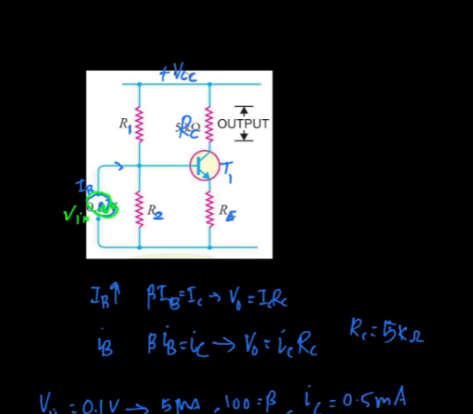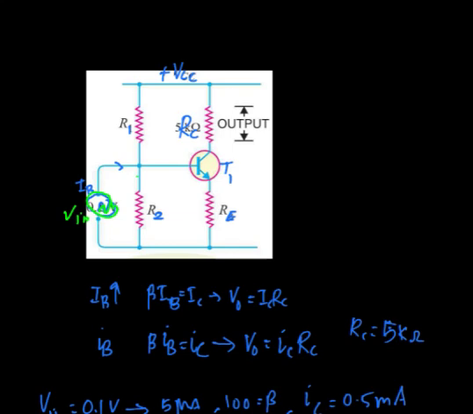Now if we connect a voltage source or AC signal source here, then this AC signal source will have certain resistance. Usually we know that every source will have a minimum resistance. So the resistance of this signal source will come in parallel with this R2. When a resistance comes in parallel to R2, it will upset the voltage across R2.